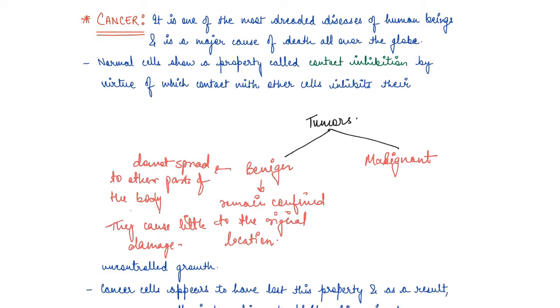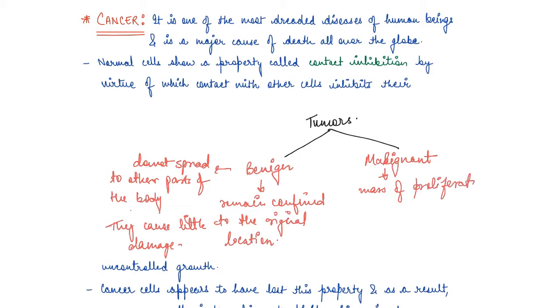Now, what happens in the case of malignant tumor? In the case of malignant tumor, they are a mass of proliferating cells which are known as neoplastic or tumor cells.